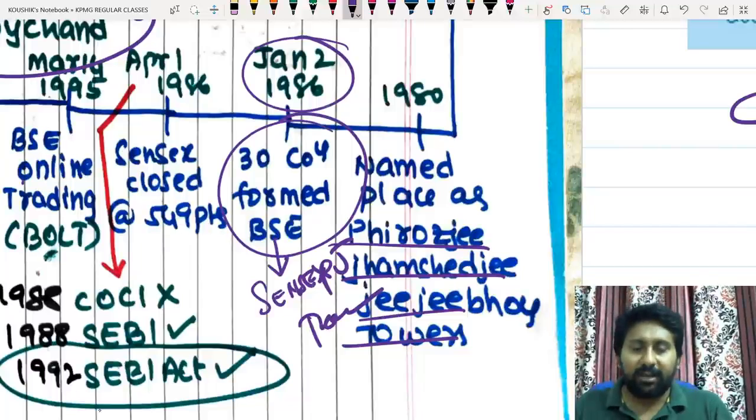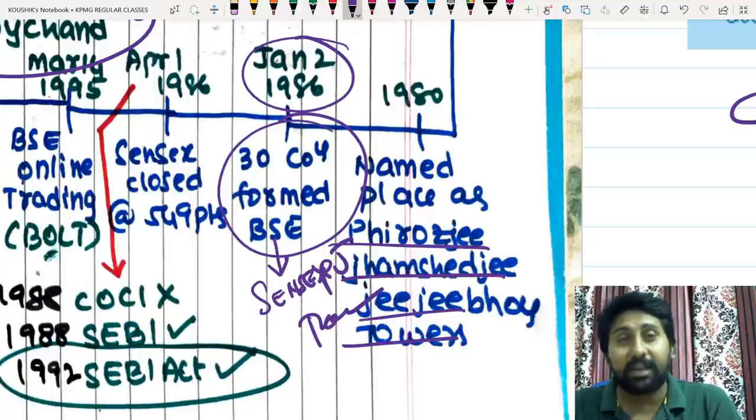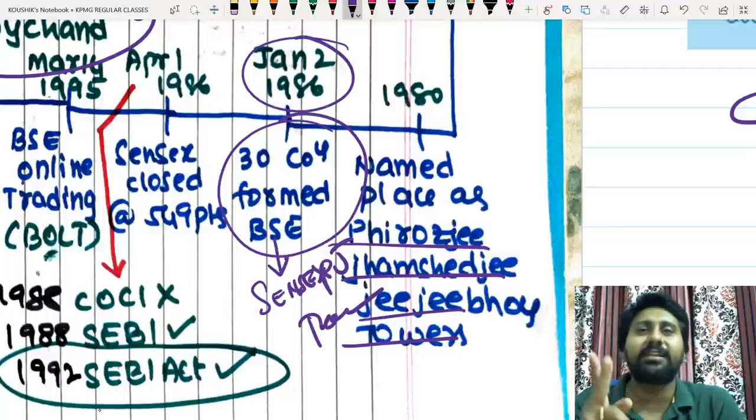So what I want to tell is that the BSE's 30 companies were not formed in 1978. In 1978 the index started, and all companies used to be taken. But the representative 30 companies in the Sensex were taken in the year 1986, on January 2nd.